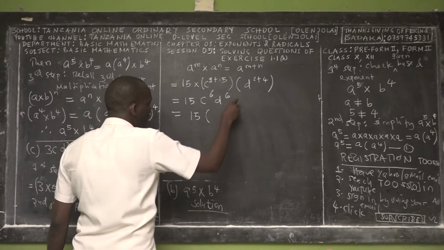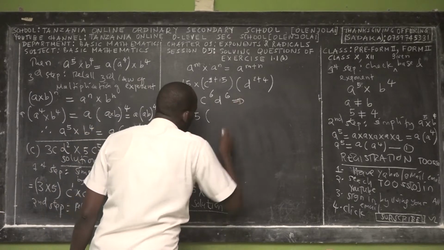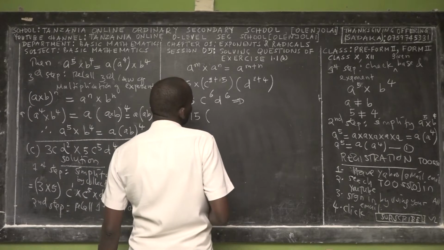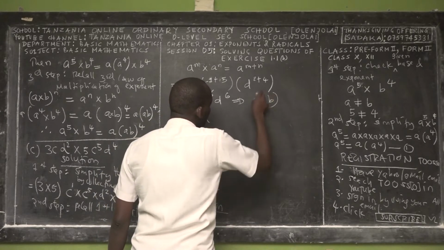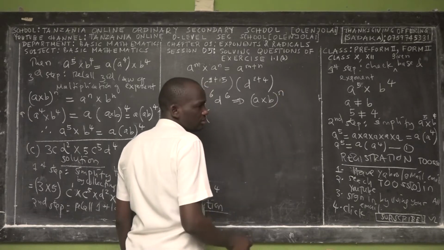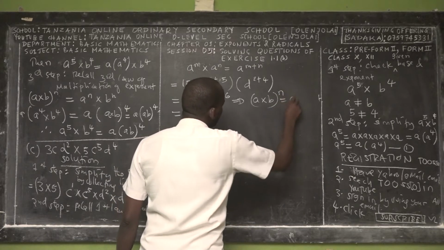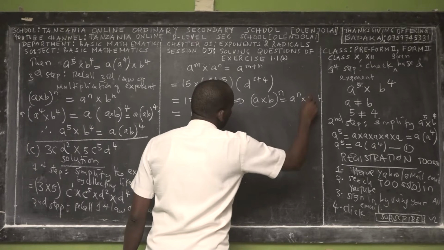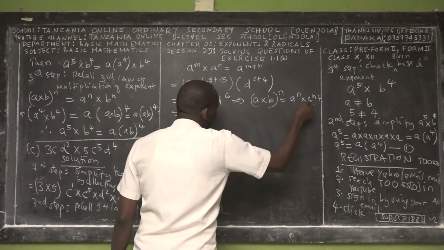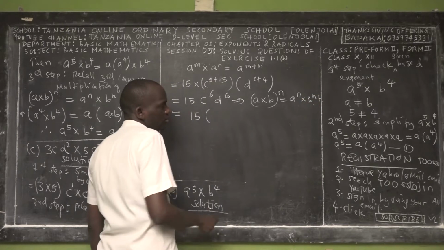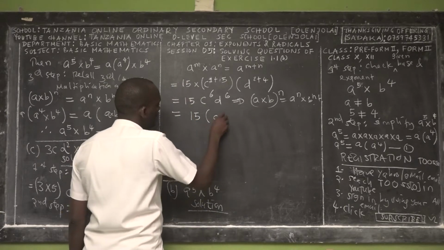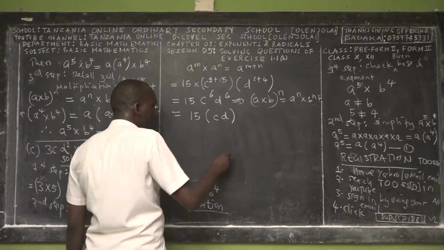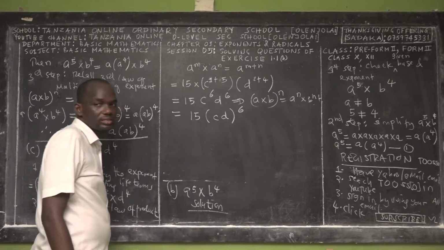So you have to further simplify. Remember here, we have to apply which law? The third law, (a times b) power n. Right? Yes. This gives a power n times b power n. So if that is the case, c times d becomes a new base, but the exponent is 6.